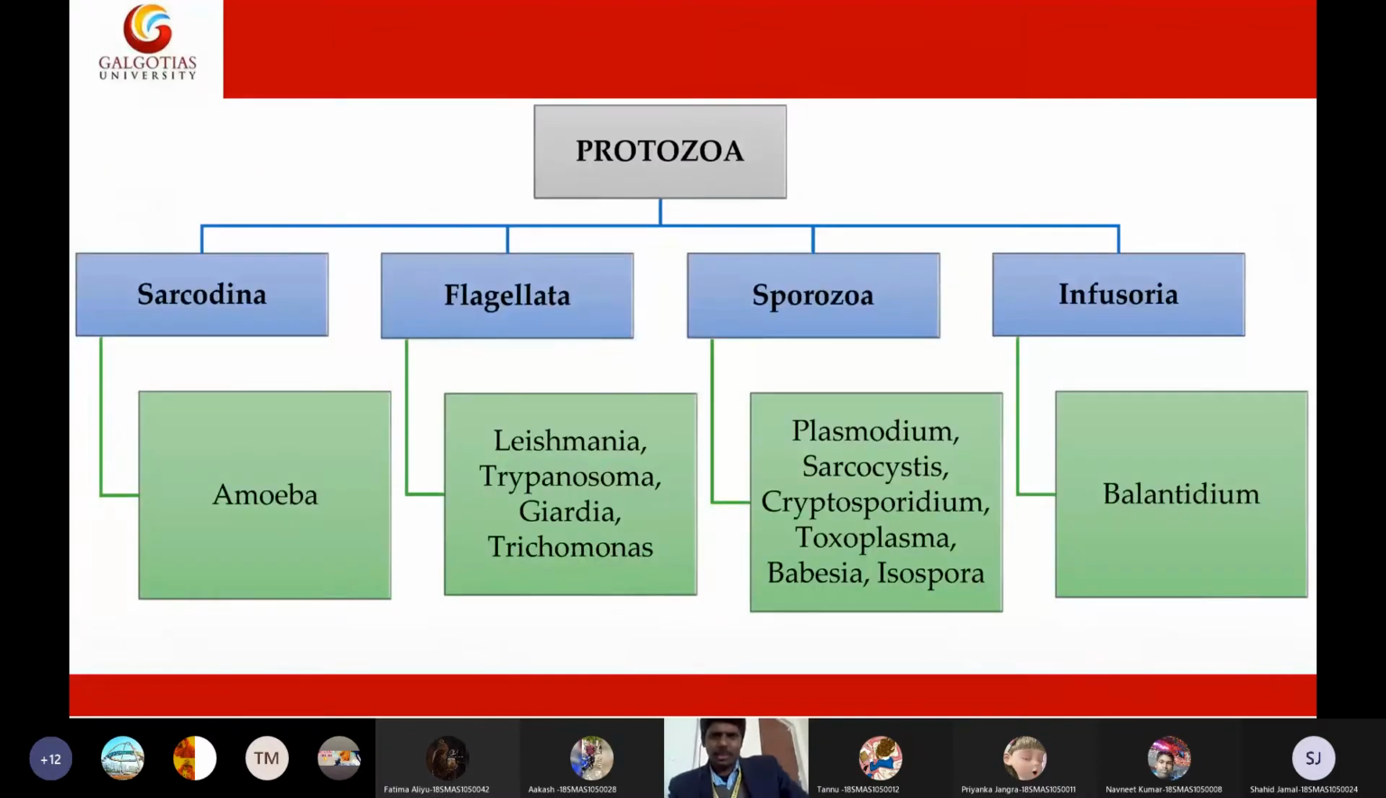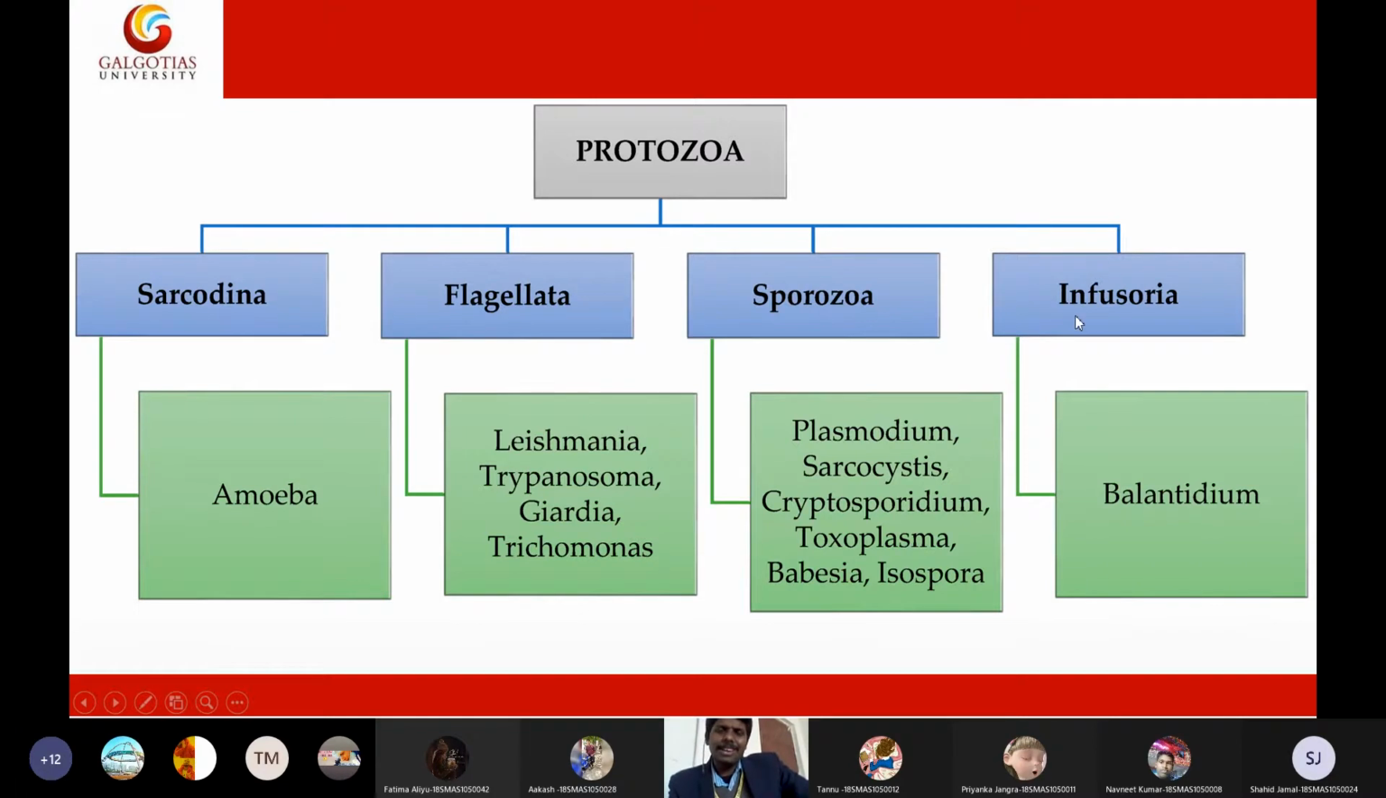So this is a straightforward classification. Usually we need to keep all three in Mastigophora, but I just kept Sarcodina separately. In the Sarcodina, we have amoeba. There is a superfamily above Sarcodina called Rhizopoda. Under Mastigophora, we have these three: flagellates, sporozoites, and Infusoria.